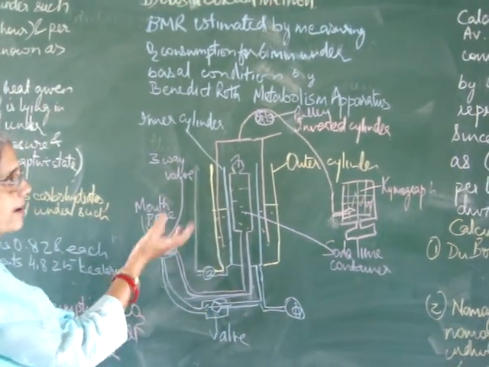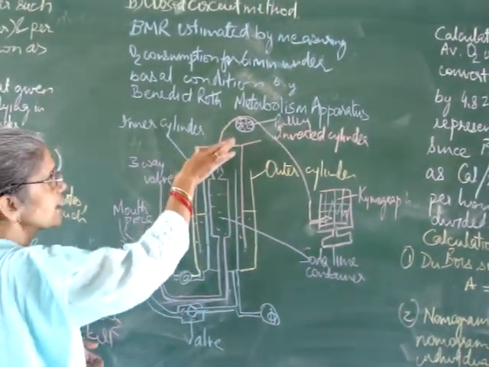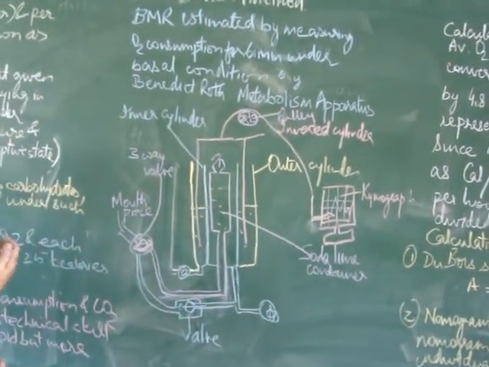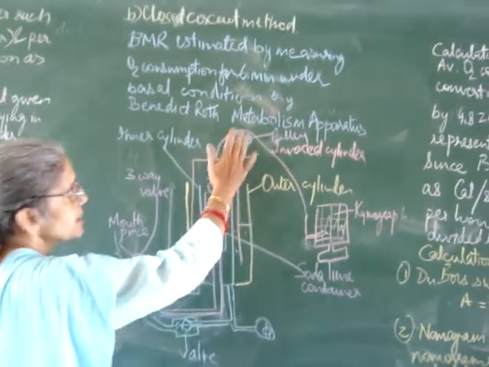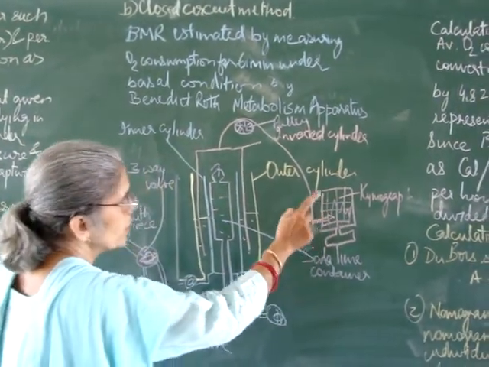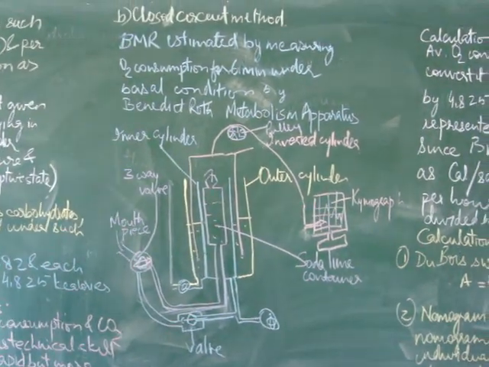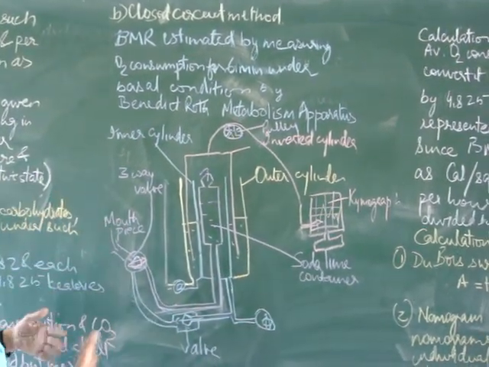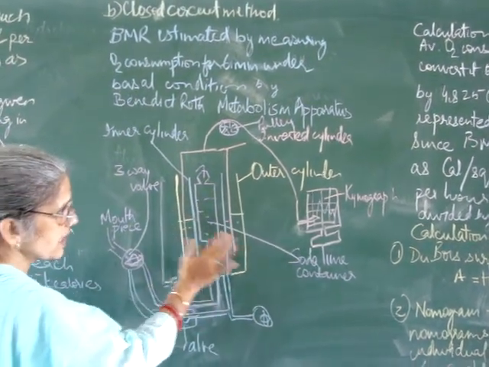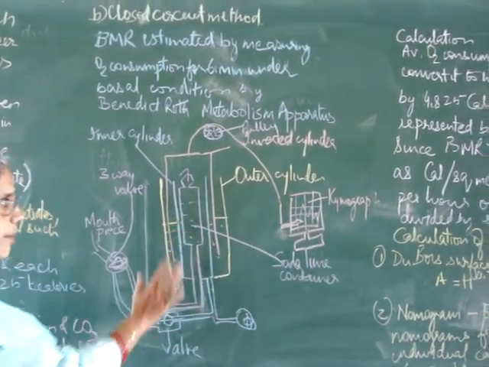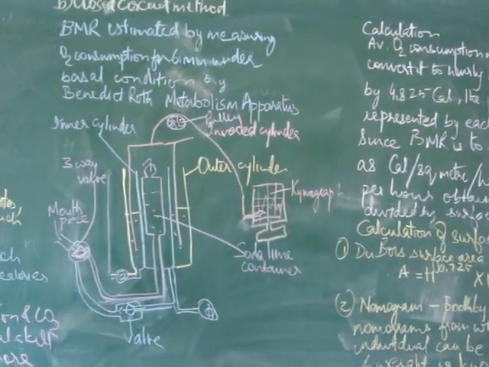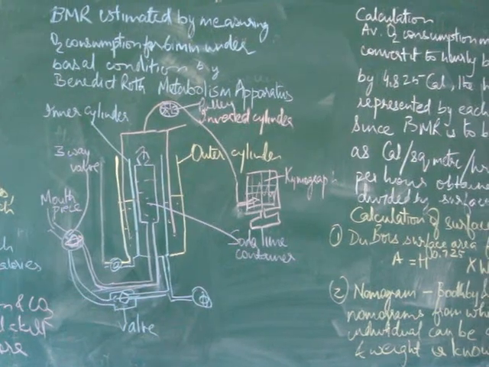When the person inhales the air, this jacket is pulled down because oxygen from here is pulled by the person, and this will rotate downwards and the pen will move on the kymograph, and when the person exhales air, it comes into this cylinder which has soda lime container which will absorb carbon dioxide. So by the movement of the pen on the kymograph, we can come to know the amount of oxygen consumed by the person.